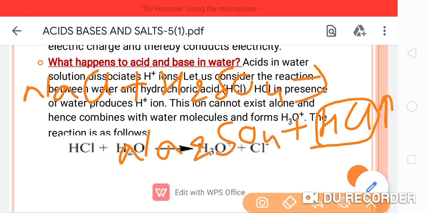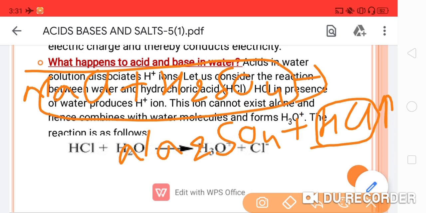Suppose you have taken these reactants inside a conical flask, and on the top of the mouth of the conical flask you have placed a bending tube to evolve the gas.